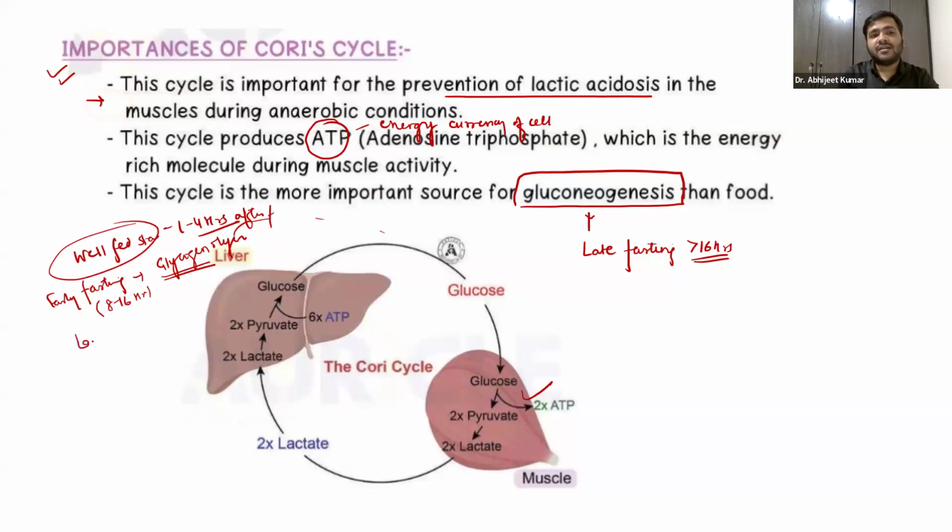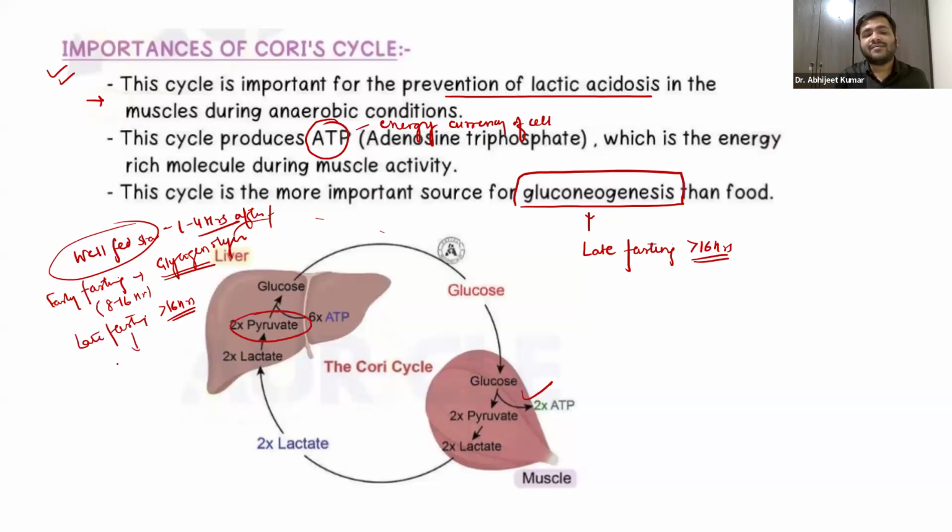Now, beyond 16 hours is the late fasting, guys. What is happening here? You're not taking any food, and there is no glycogen left in the body now. Where will the glucose come from? Now the glucose will come from some other non-carbohydrate substance, that is the pyruvate.